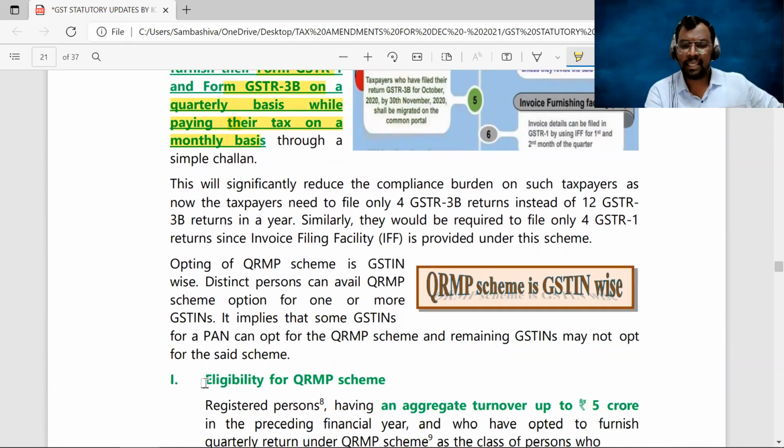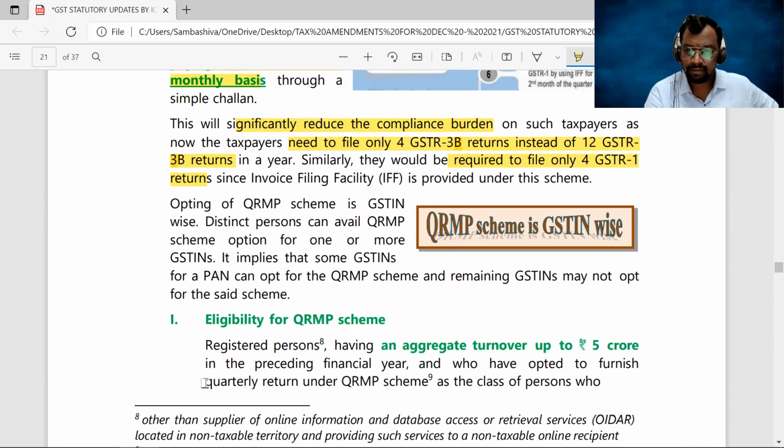Now, this will significantly reduce the compliance burden on such taxpayers, because right now they need to file only 4 GSTR 3B returns instead of 12 GSTR 3B returns in a year. Similarly, they are required to file only 4 GSTR 1 returns. Earlier, we used to file 12 GSTR 1 returns. Clear, sir? Next.